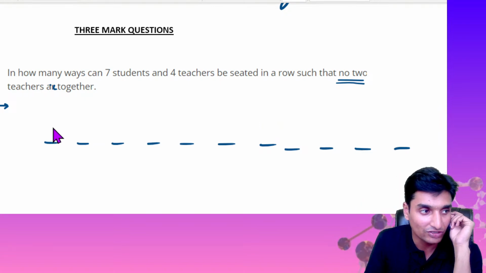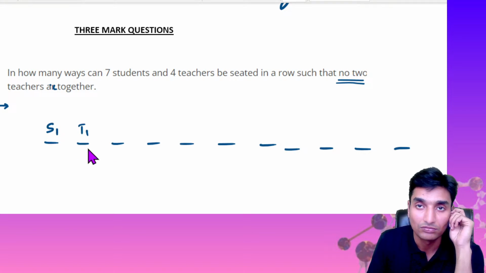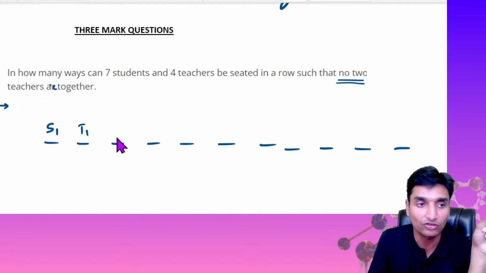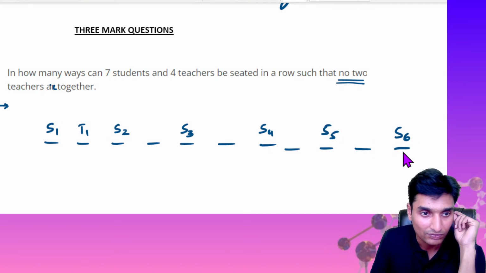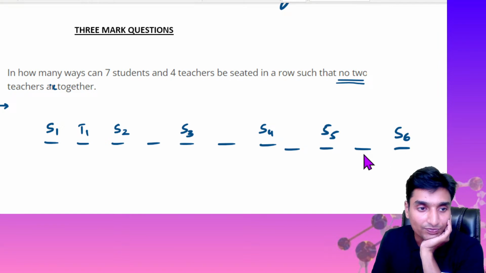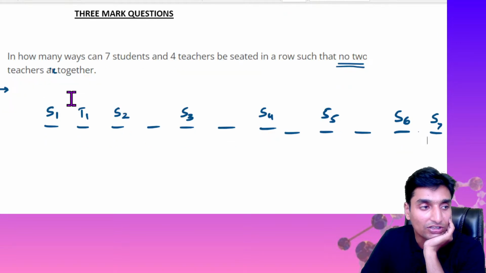Suppose if a student sits here, student 1, and there should be a teacher here, teacher can sit here in this position. Student 2, student 3, 4, 5, 6, okay, and another student, student number 7, okay, we'll consider him here at the last position.